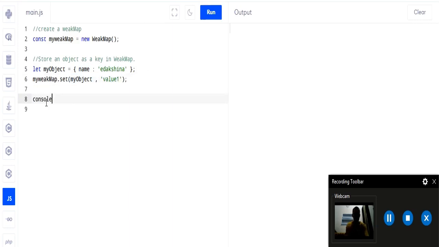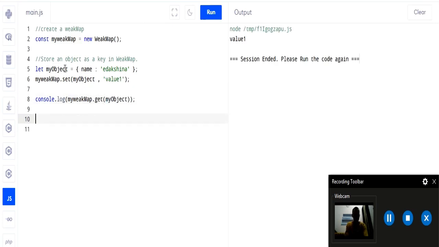Now let us output it on the console. So console.log myWeakMap.get. We use the get method of the weak map to access its values. Inside it we pass our key, which is myObject here. Now if we run this, here is the output. We are getting the value of our key myObject.